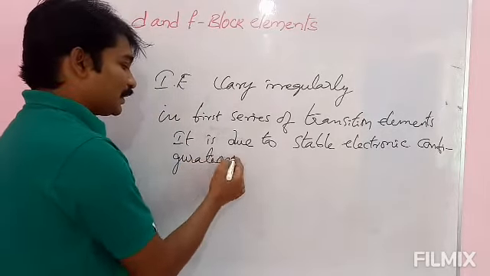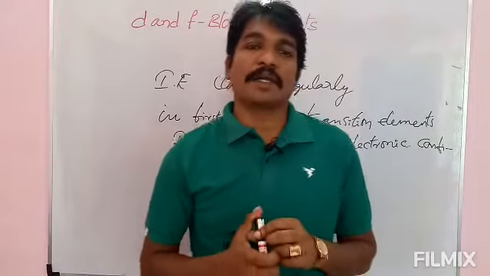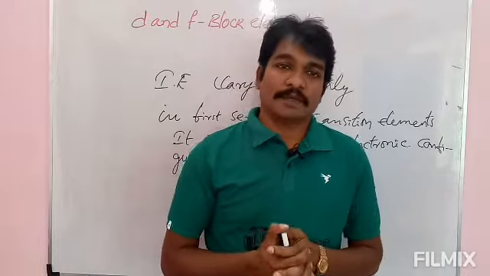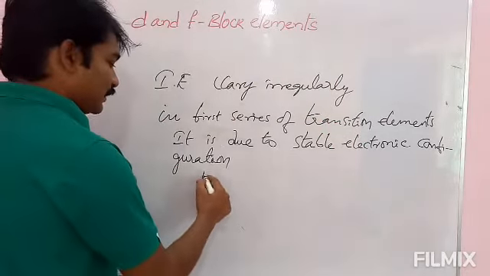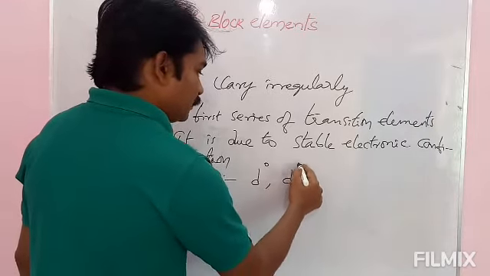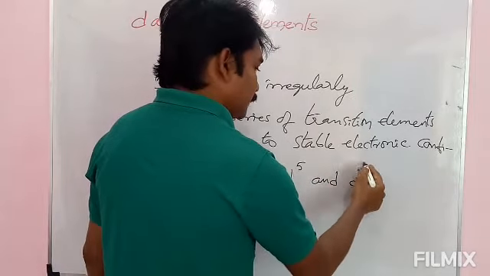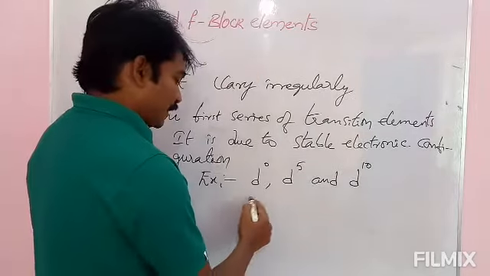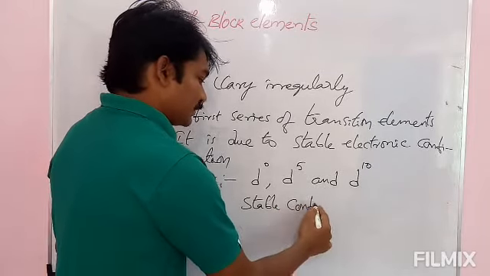Which is stable electronic configuration? Completely filled orbitals or half filled orbitals shows stable configuration. Here in case of transition elements, you can take example d0, d5 and d10. These are stable configurations.